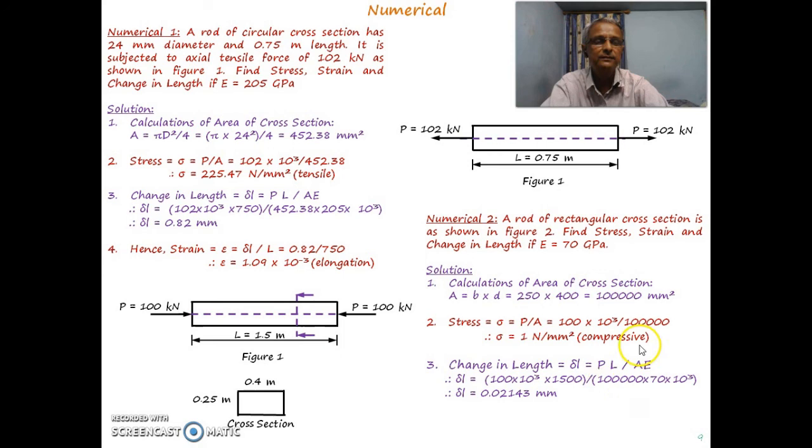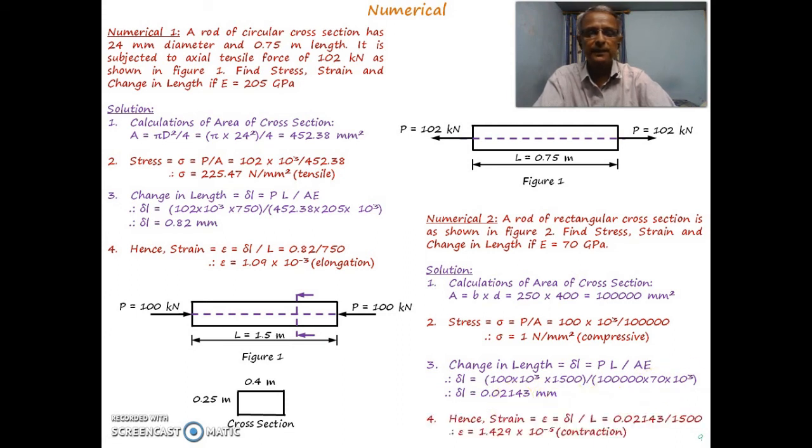Area of cross section is already calculated, and E, Young's modulus, is given as 70 GPa. Again we convert it into megapascal or Newton per mm square, so that gives 70 into 10 to the power 3. If we calculate it, delta L is 0.02143 something in millimeter.